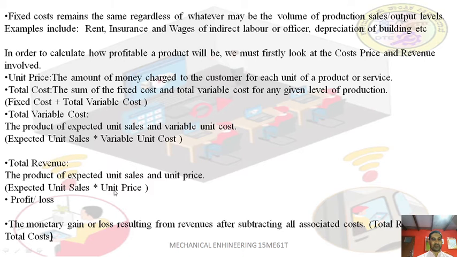As I told, 85 into 10, this is 85 into variable cost, for example 2 rupees per quantity, then it will become the variable cost.